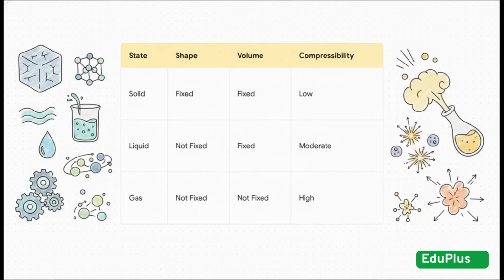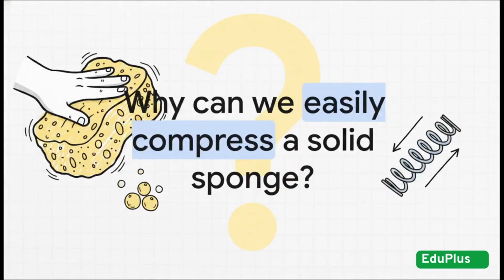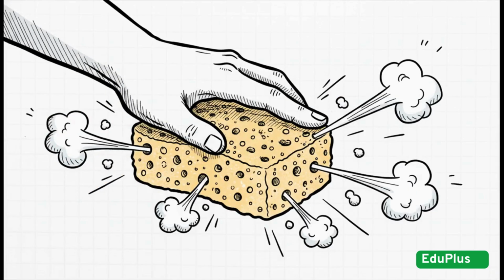These exact rules actually dictate how matter forms into 3 distinct states: solids, liquids, and gases. Now, solids shouldn't be compressible. So how on earth can you easily squish a solid sponge? It's a total illusion. You're literally just squeezing trapped air out of tiny holes hidden inside.